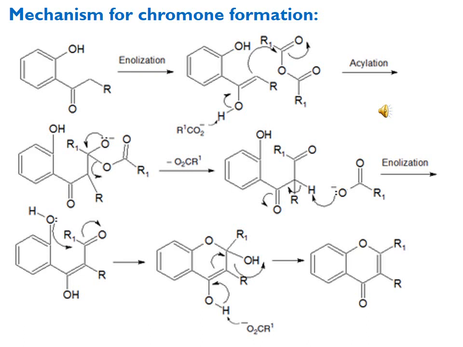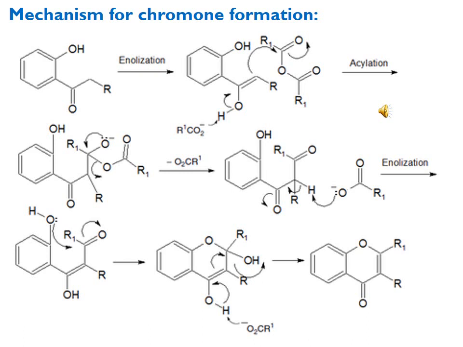In the next step, the negative charge of oxygen moves towards the carbon, making the double bond, and the anhydride part is removed in the form of acetate ion, and we get the product in which the alpha carbon of the ketone has been acylated with the acyl group which has come from the anhydride.